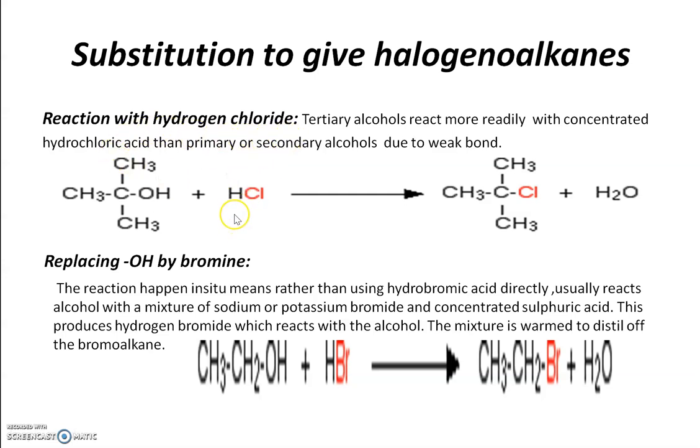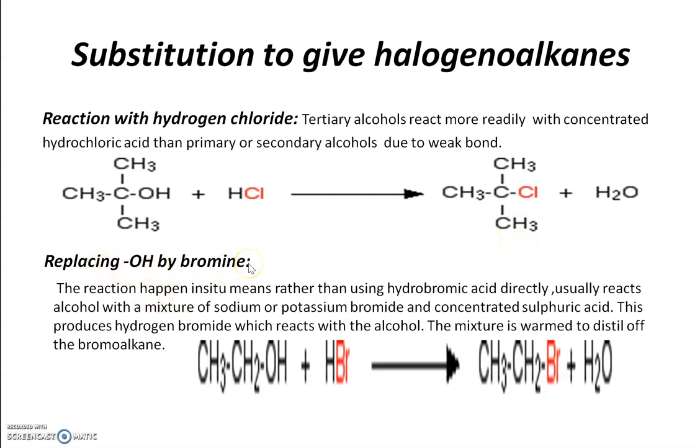Reaction with hydrogen chloride. This reaction happens in the presence of the catalyst zinc chloride. Tertiary alcohols react more readily with concentrated hydrochloric acid than primary or secondary alcohols due to a weaker bond, and they will produce halogenoalkane. For example, here our tertiary alcohol is 2-methylpropan-2-ol, and we are getting 2-chloro-2-methylpropane as an example of halogenoalkane.